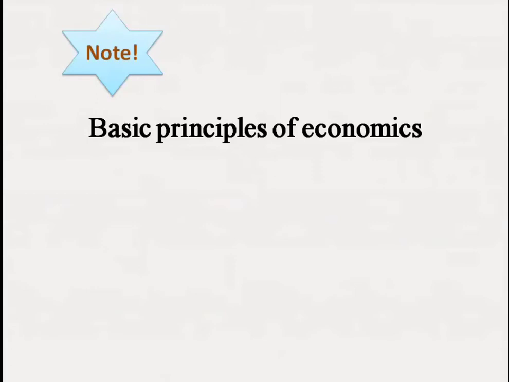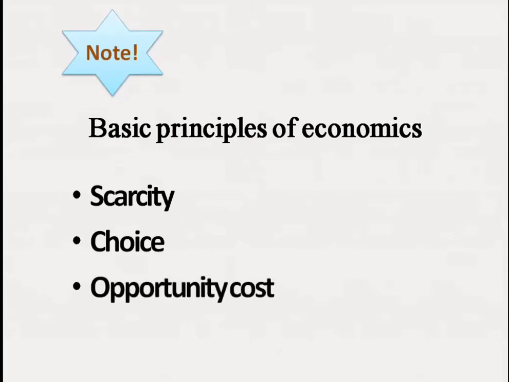Economics is guided by three principles. There are principles guiding economics and guiding our decisions. These are scarcity, choice, and opportunity cost. By having scarcity, economies must make choices. After having made choice, there is something that we sacrifice, that is opportunity cost: the next best alternative sacrificed or foregone after making a choice.